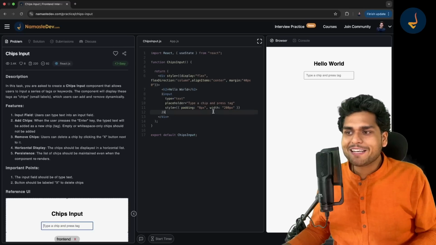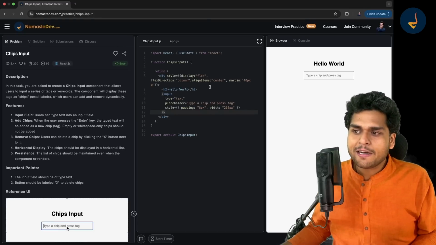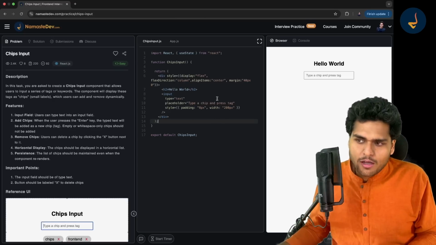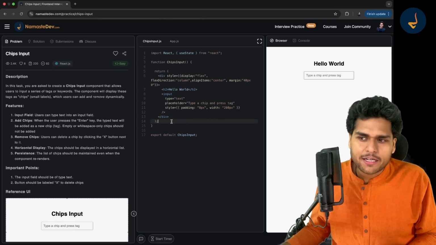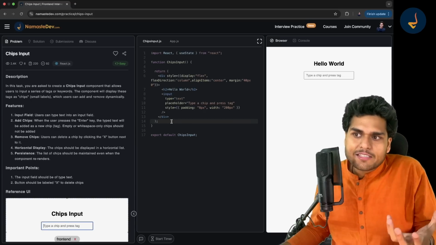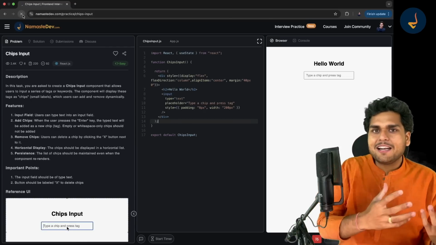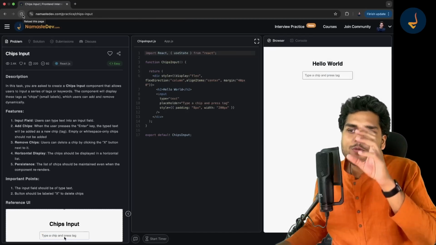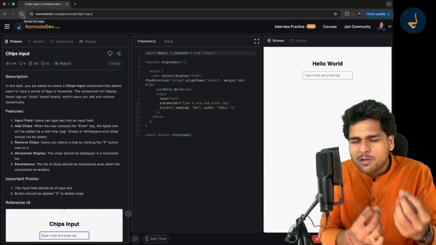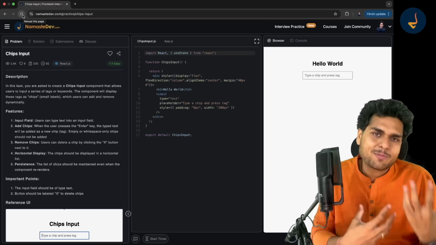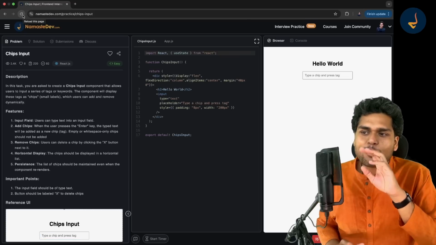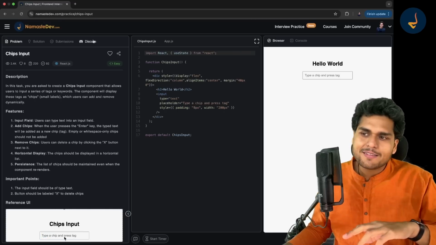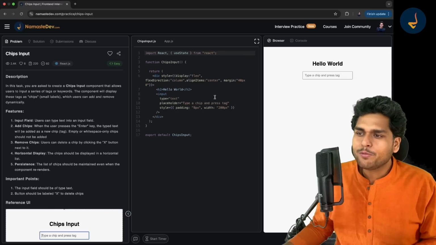Now let me tell you one amazing thing. We have built small features for you all. Suppose if you are writing any code over here, so this code will automatically be saved. Suppose if you refresh the page accidentally, suppose if you lost the connection, if you go away from the page, whenever you come back, this code will be saved for you all. We have built small features to improve the user experience. Okay, so don't worry that your code will ever be lost. You can just walk away from the platform, come back once again, and you can solve it later on, right? If you haven't solved it.